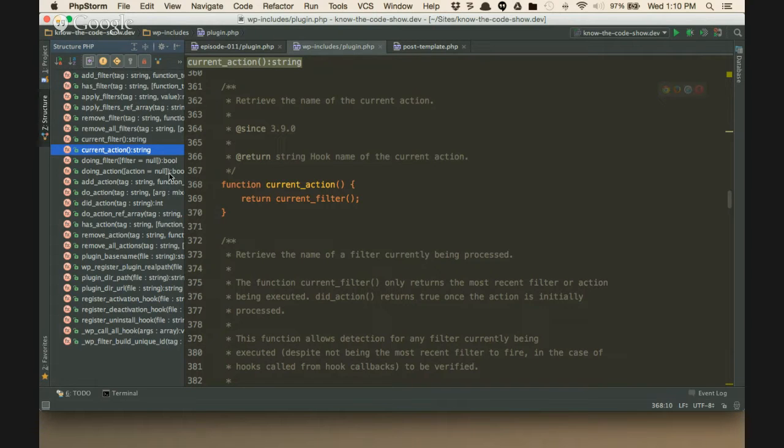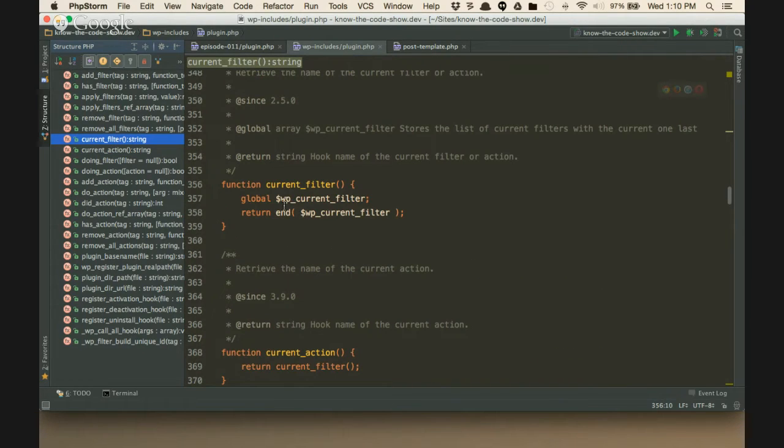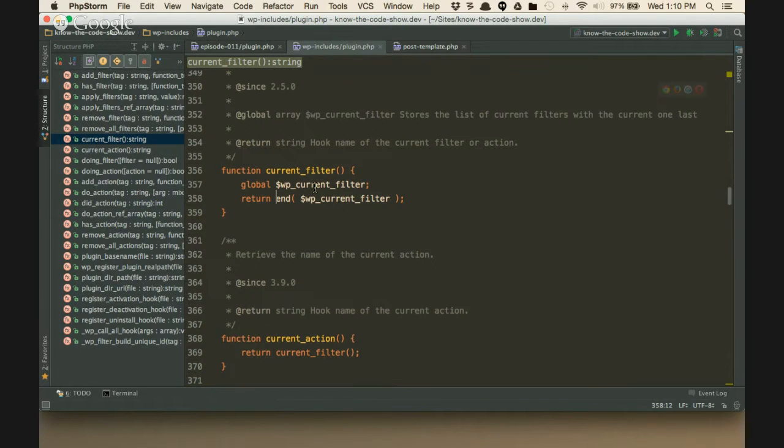Yeah. So you're going to say, okay, let me look at CurrentFilter. CurrentFilter is using this global right here. See the global, which is $WP_current_filter. And it looks at the very last one that is stored, that very last element in that array. That's what end does. That's what we learned about last week. So it's the one that is currently right now actively executing. That's the one that it's looking at. So these two are the same thing.